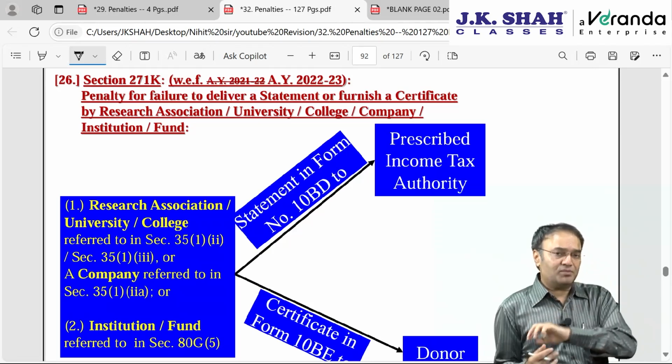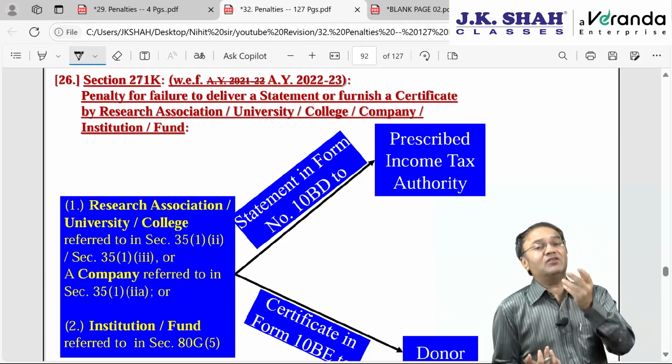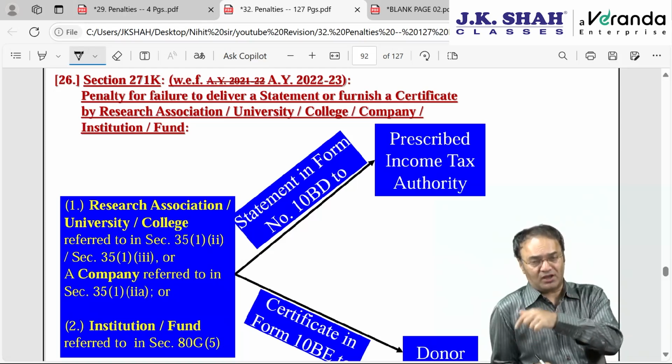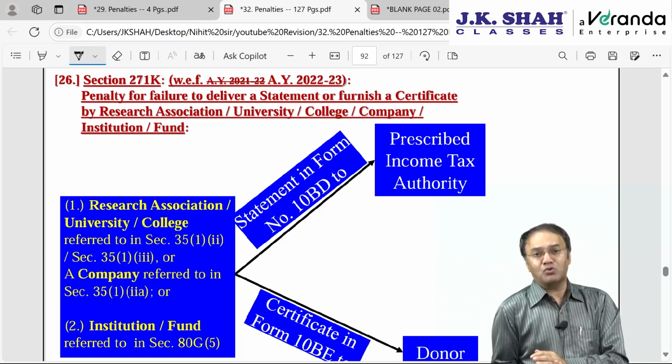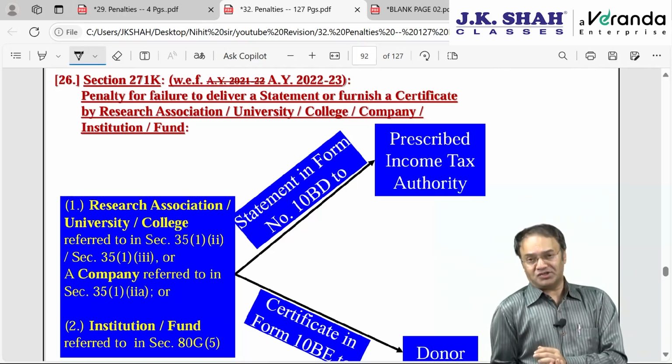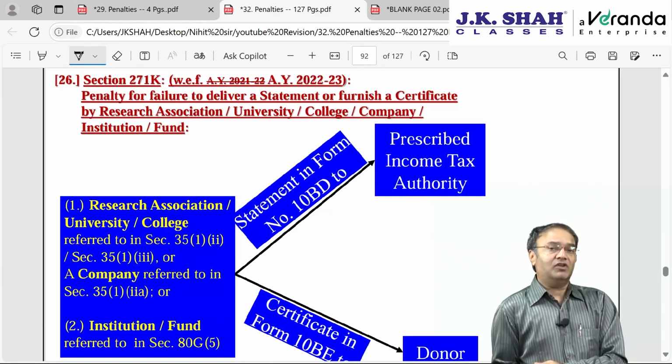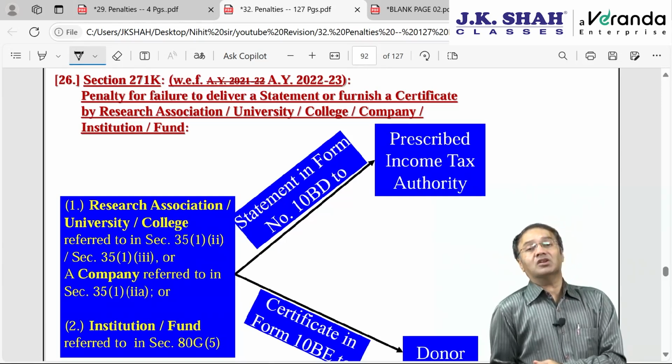As far as third party contribution is concerned, whom can we contribute to? Meaning thereby we contribute from our business income to that eligible third party approved under section 35: colleges, educational institutions, IIT, etc. When we contribute to them, we get deduction from our PGBP income under section 35.